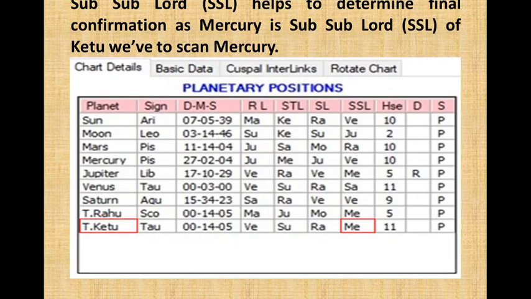Sub-sublord helps to determine the final confirmation, as Mercury is the sub-sublord of Ketu. We have to scan Mercury.